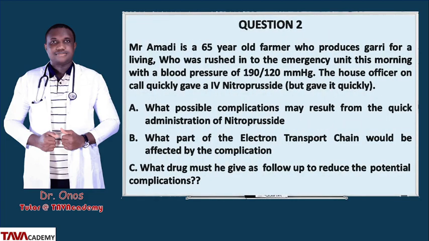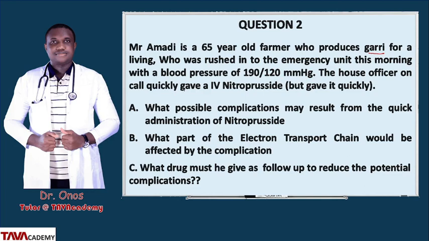Question 2 says, Mr. Ahmadi is a 65-year-old farmer who produces gari for a living. So note, he produces gari, so definitely he will be drinking a lot of gari at this age of his life. He was rushed into the emergency unit this morning with a blood pressure of 190/120 mmHg. This is hypertensive emergency.